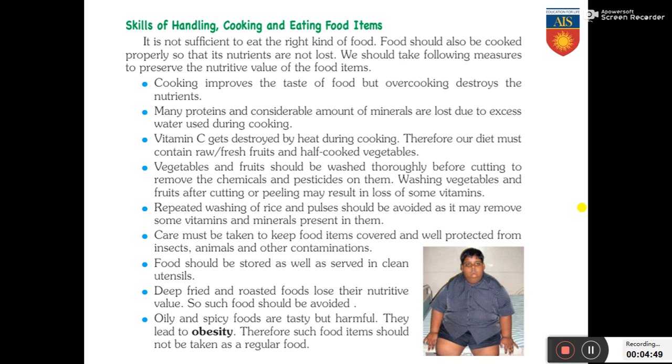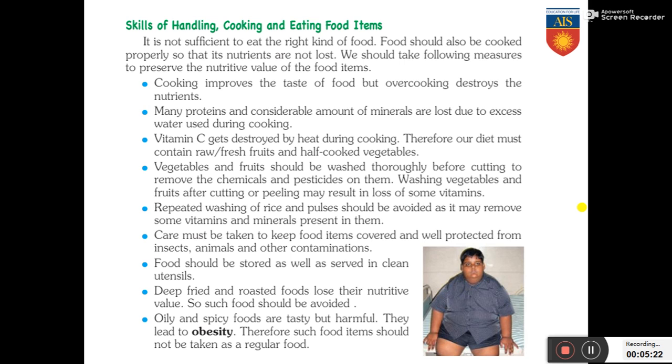prevented. Many proteins and a considerable amount of minerals are lost due to excess water used during cooking. So what do we have to do? We have to keep a limitation on the amount of water used. Vitamin C gets destroyed by heat during cooking. Therefore, our diet must contain raw or fresh fruits and half-cooked vegetables. So vitamin C, if it is heated, is destroyed. That is why we consume raw or fresh fruits or half-cooked vegetables.